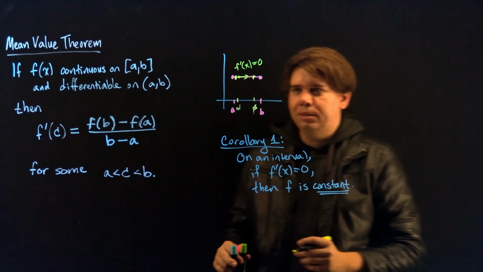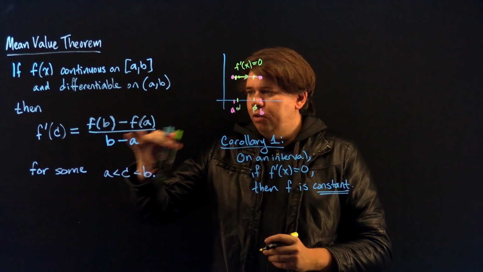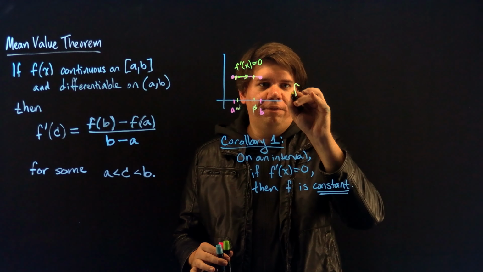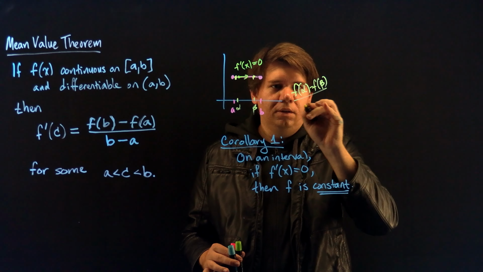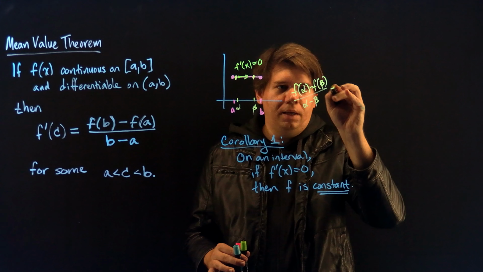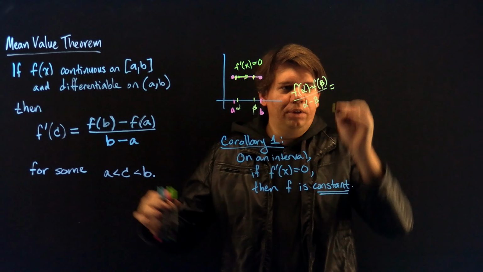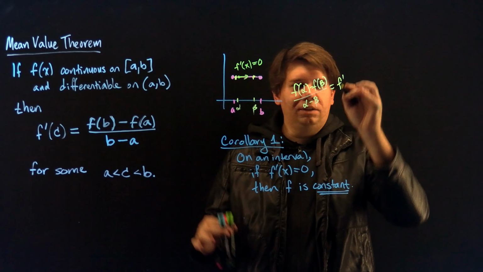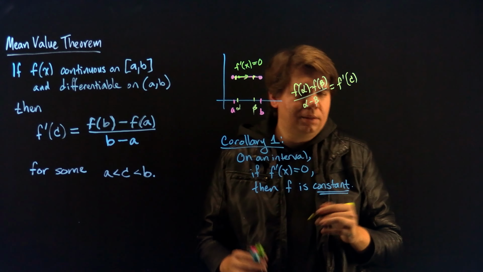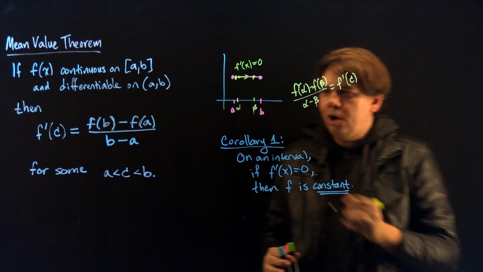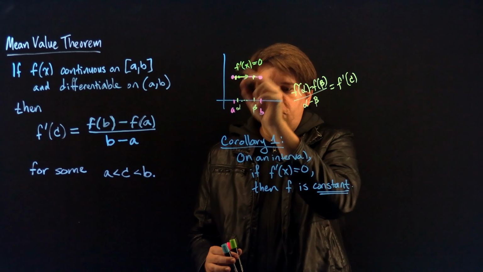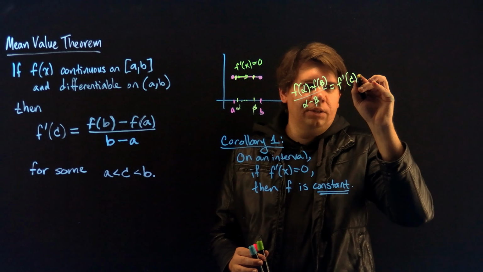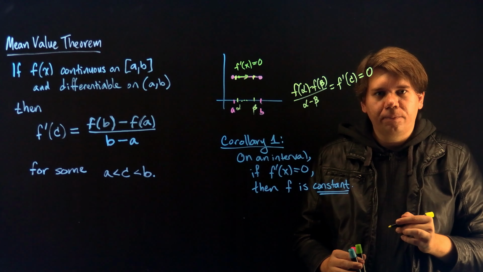Then the mean value theorem says that if you measure (f of alpha minus f of beta) all over (alpha minus beta), it should come out to be your derivative, f prime, for some point c in between. But we know it doesn't matter which point you pick in the middle here, because all of them we are assuming has derivative 0. So that's always just going to be 0.